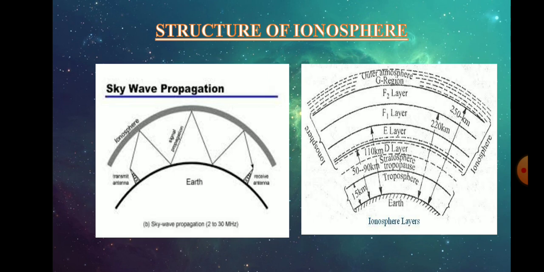Now if we see the ionized layer, we find that there is a region. We have given the troposphere, stratosphere, D layer, E layer, F1 and F2. From the D layer to the G region, we have given the ionized region. So we need to understand what these are. If we see the structure of